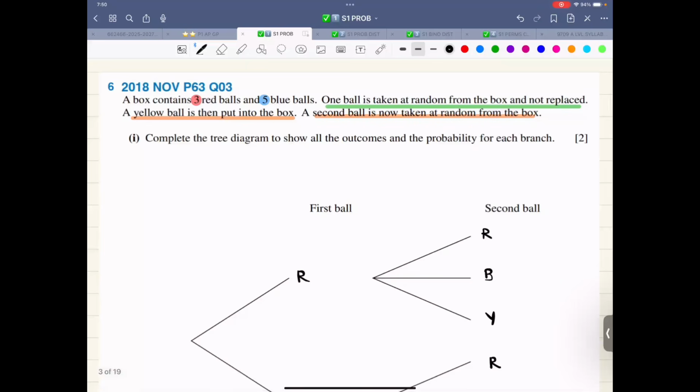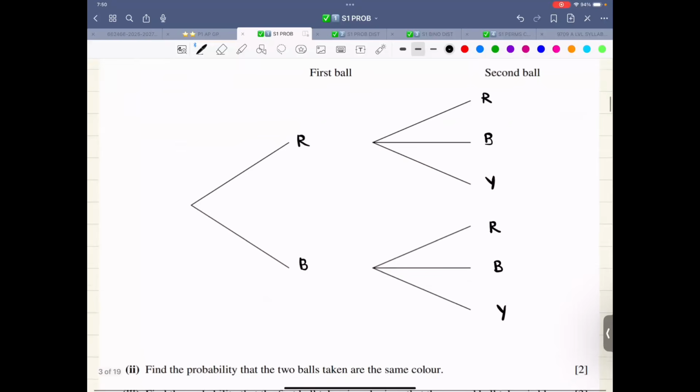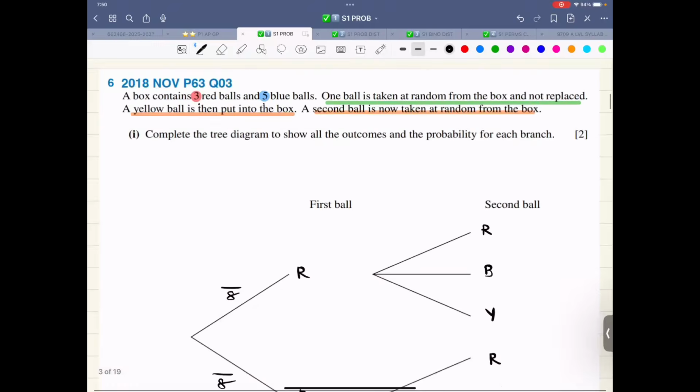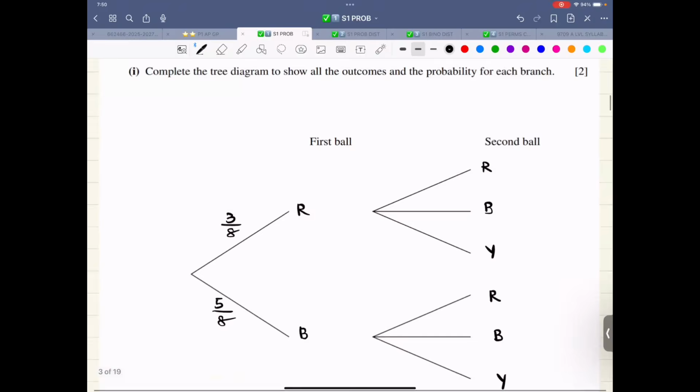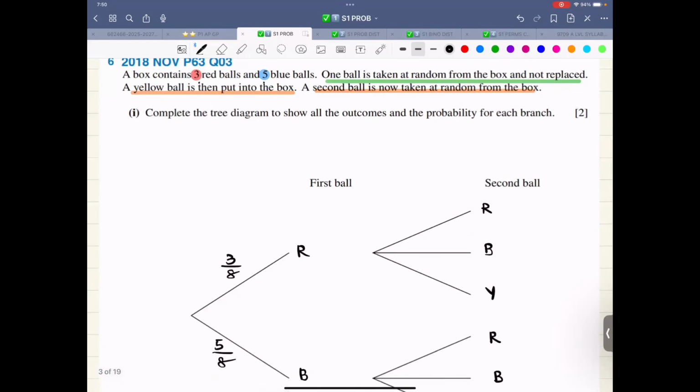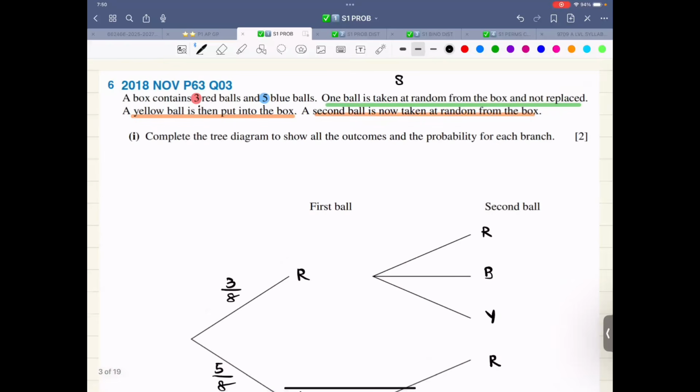The second thing: initially 3 plus 5, that is 8. When we write down the probabilities, this is what is present in the box initially. Out of 8, you will be choosing, so this is 3 red, this is 5 blue. Now, when one ball is taken out, the denominator drops to 7, so 8 becomes 7. But then one yellow ball is added, so the total becomes 8 again.